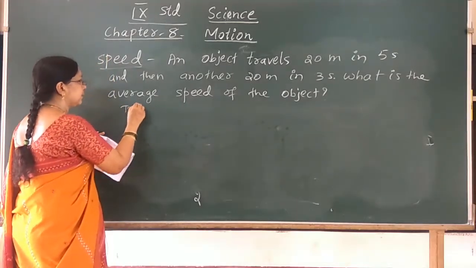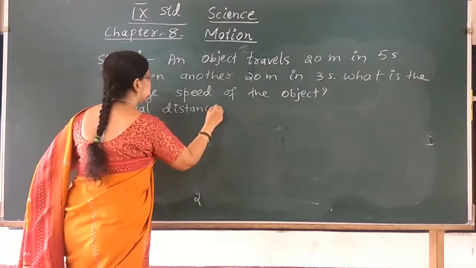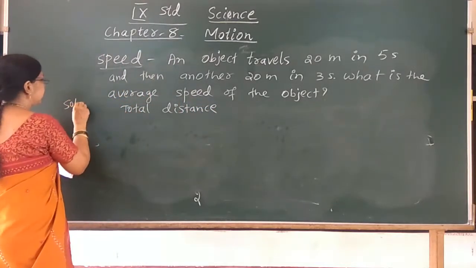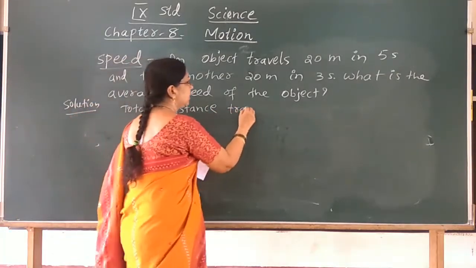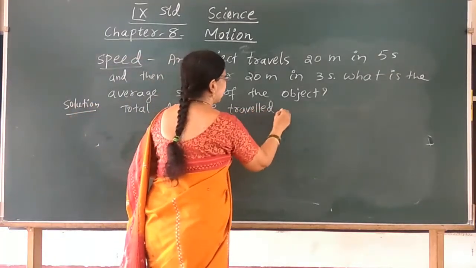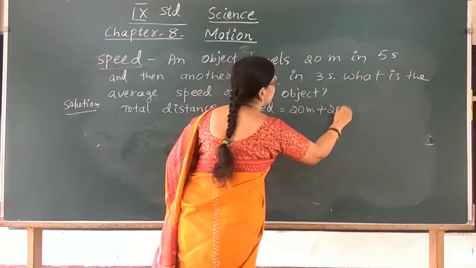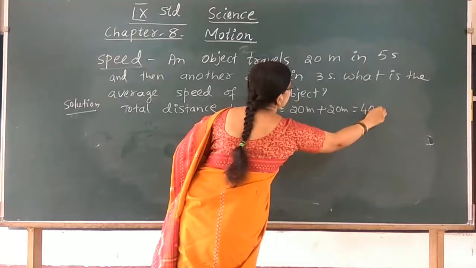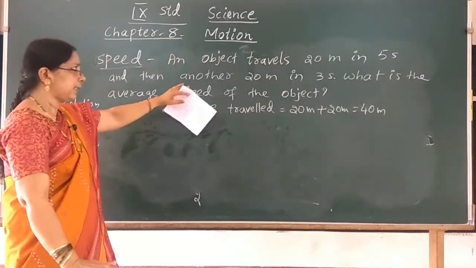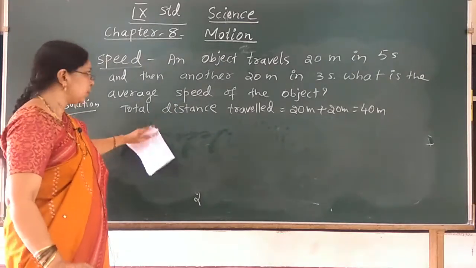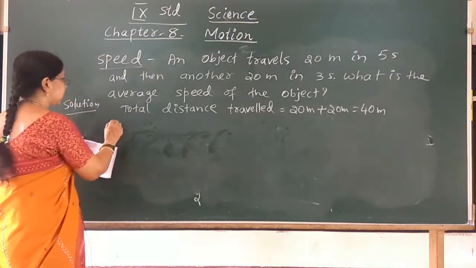Solution: total distance travelled is equal to 20 meter plus 20 meter, that is 40 meter. 20 meter in 5 seconds and another 20 meter in 3 seconds.